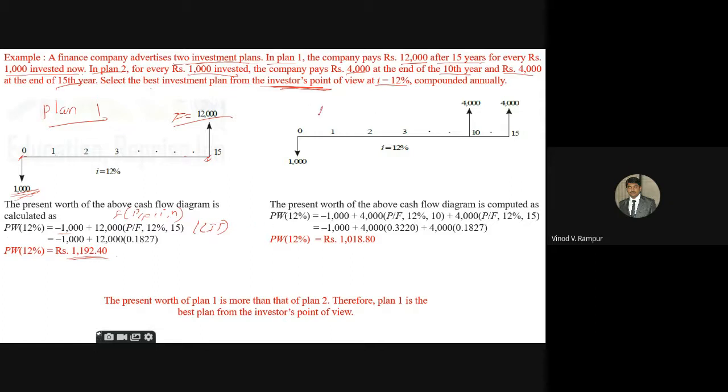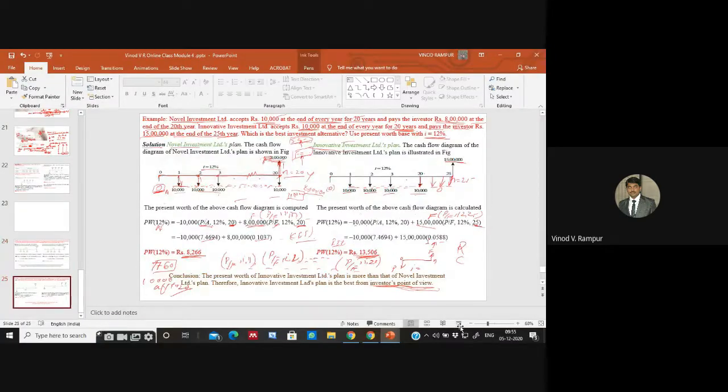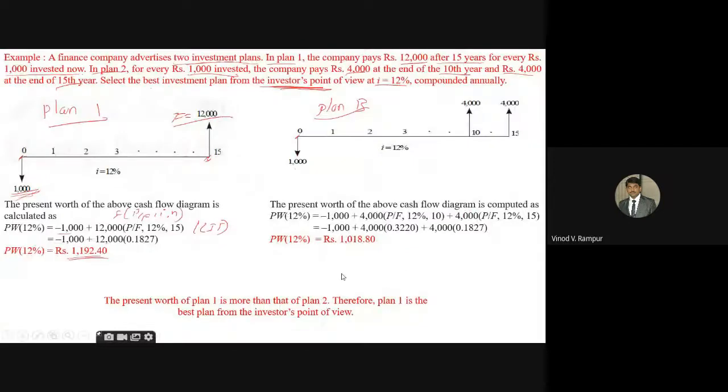But for plan B, right now you have to invest 1,000 rupees. At the end of the 10th year, I'm going to pay 4,000 rupees. What he's saying is that at the end of the 10th year, I will give you 4,000, and at the end of the 15th year, I'll give 4,000 rupees. Now we have to find out the present worth of the above cash flow diagram.